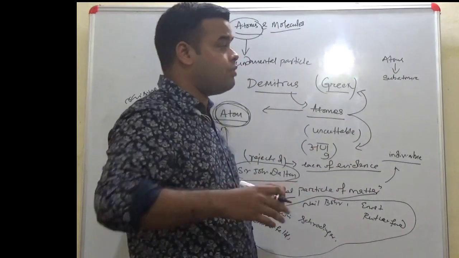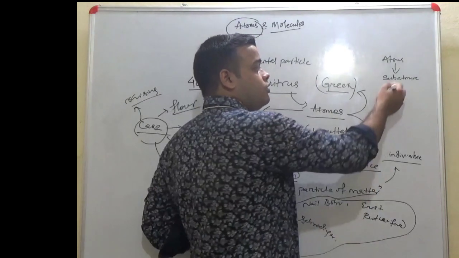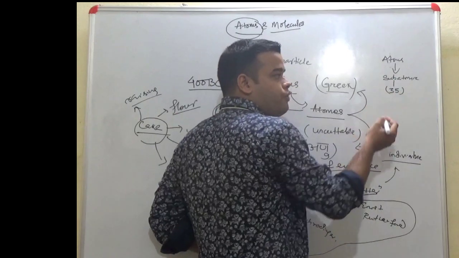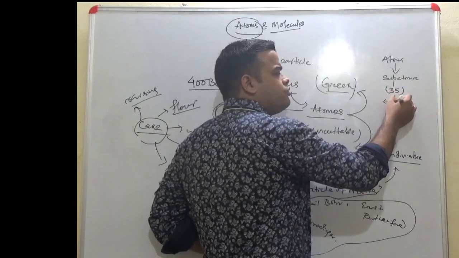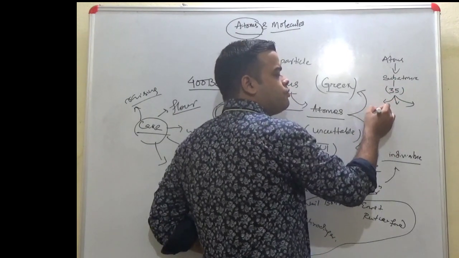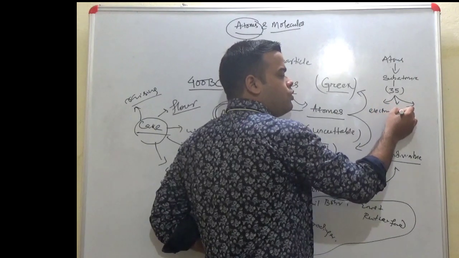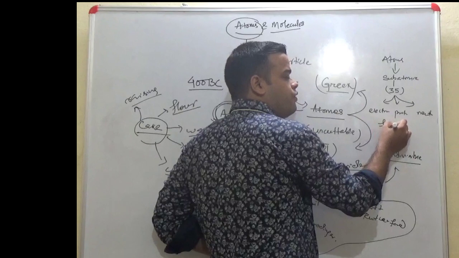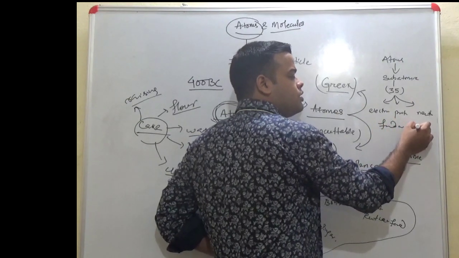These subatomic particles, when later discussed, were around 35 kinds, of which the most prominent three are electron, proton, and neutron, and hence we call them the fundamental particles.